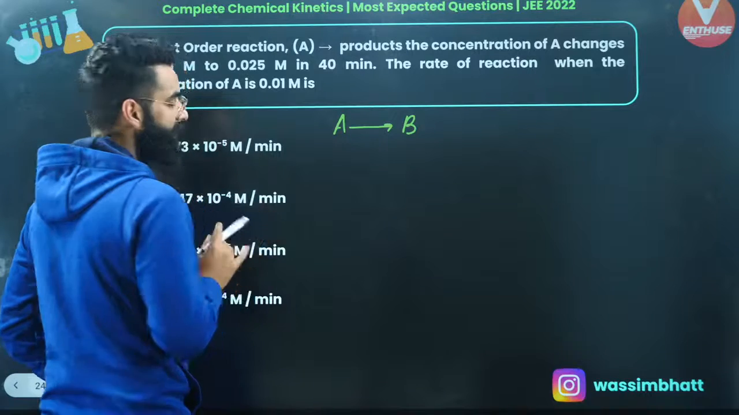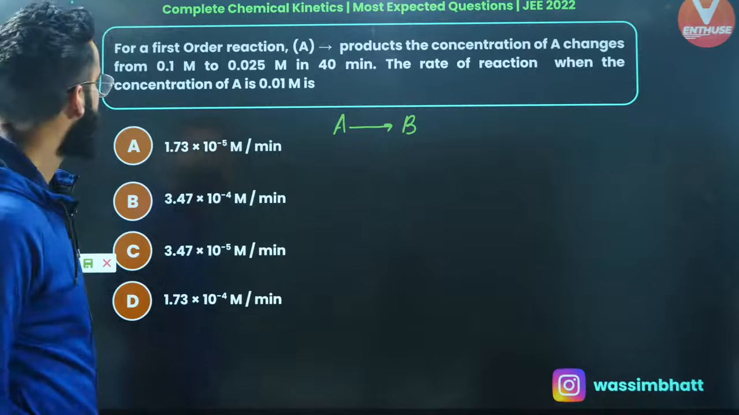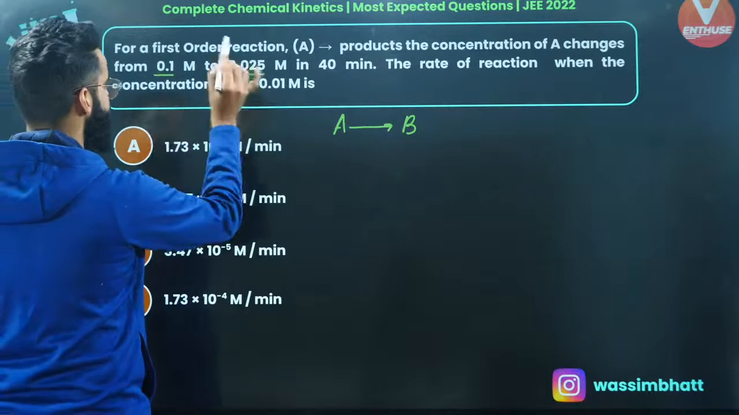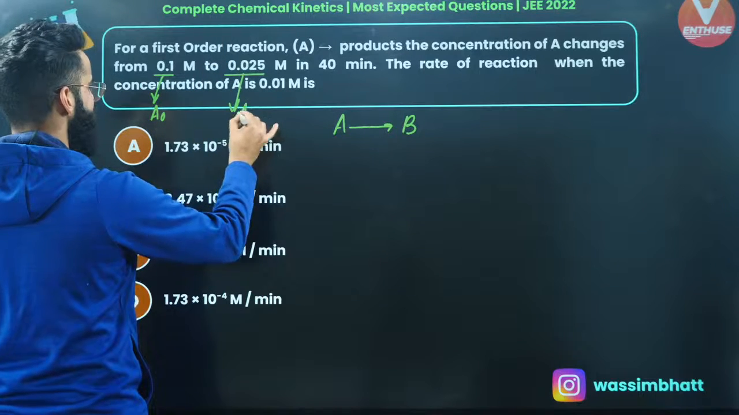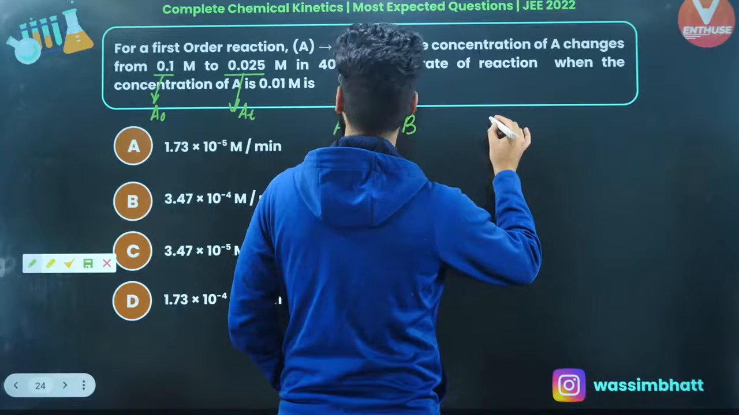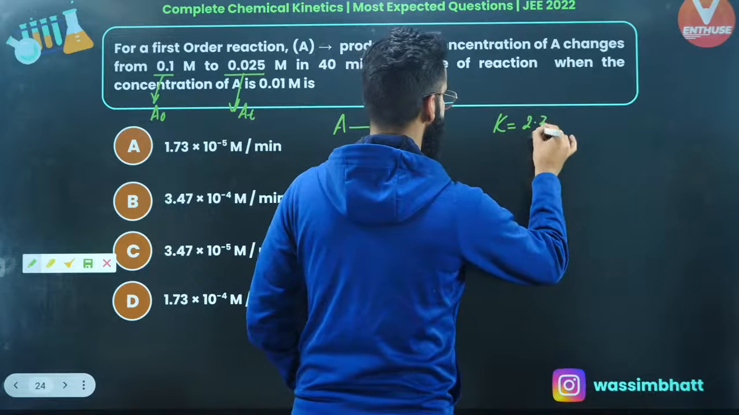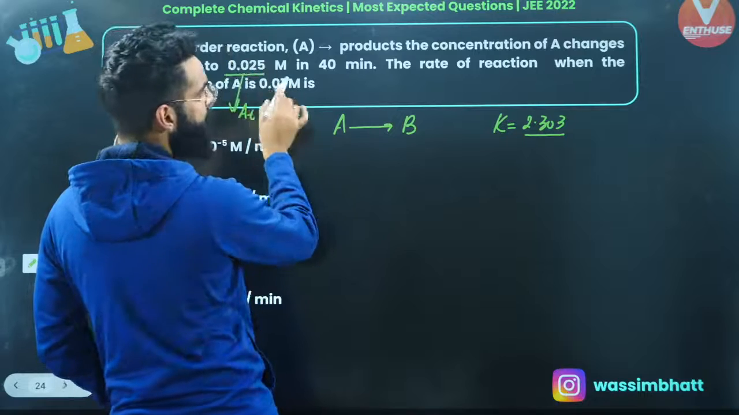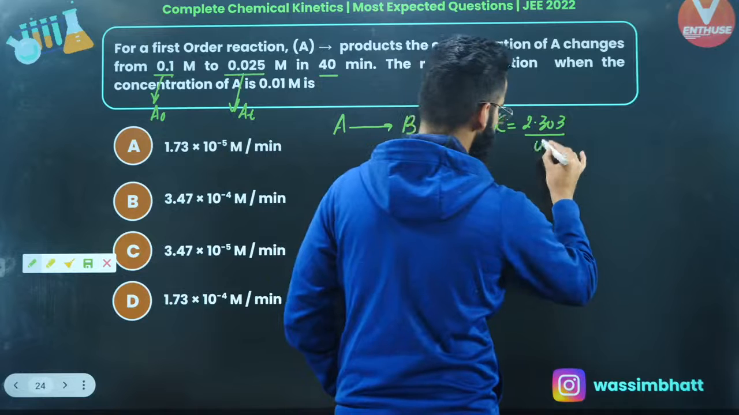Now, first of all, I'll be using the integrated rate equation for this first order kinetics, right? Have a look, people. For the first order reaction, the concentration of A changes from 0.1 to 0.025. Let me call this A0, the initial concentration. Let me call this AT, the final concentration. Let me use the integrated rate equation. I'll say K is equal to 2.303 divided by T. How much time does it take for the concentration of reactant to change from 0.1 to 0.025? It's 40 minutes, right? It's 40 over here.